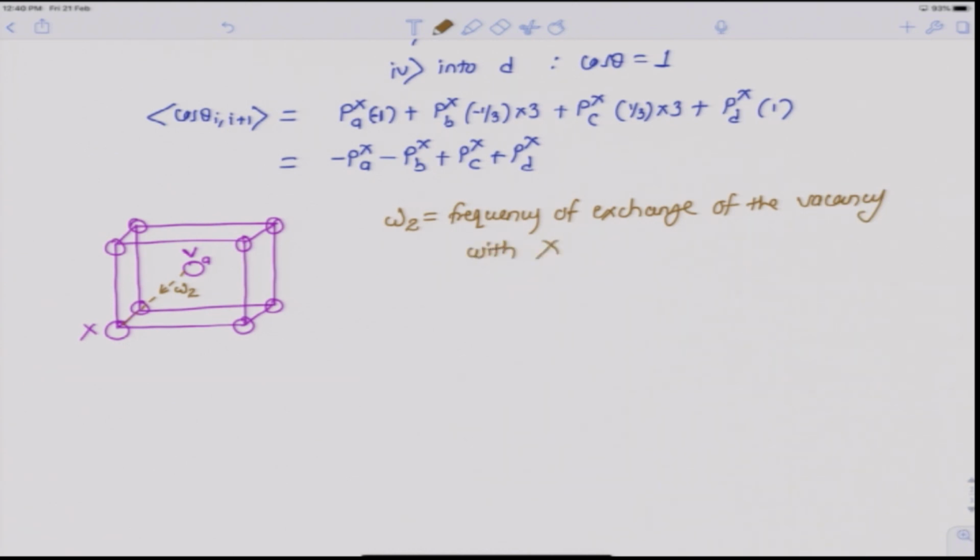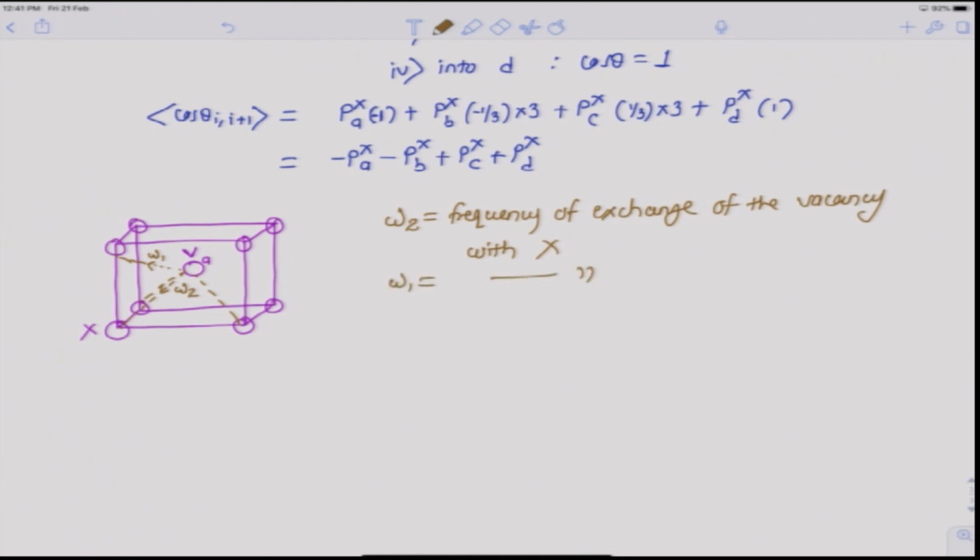Or the vacancy can exchange with one of the 3 atoms which are the next nearest neighbor or second nearest neighbor of X, and those 3 atoms are either this one, this one or this one here, and that frequency is denoted as omega 1.